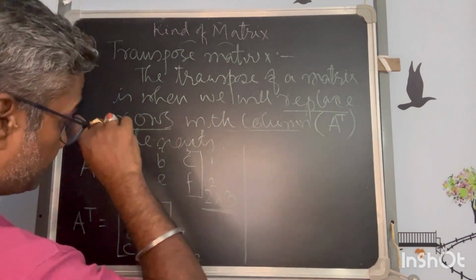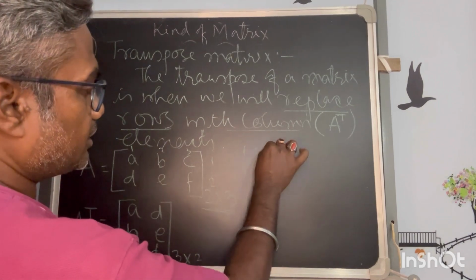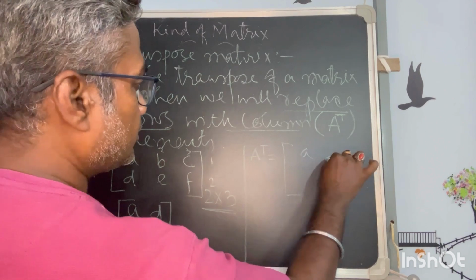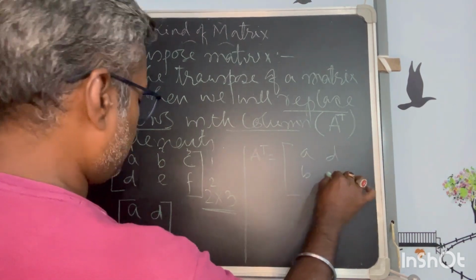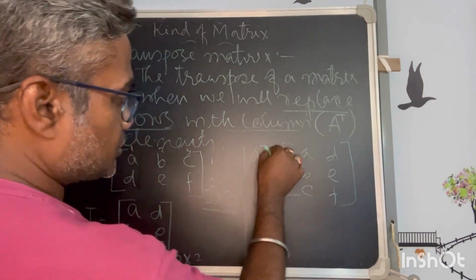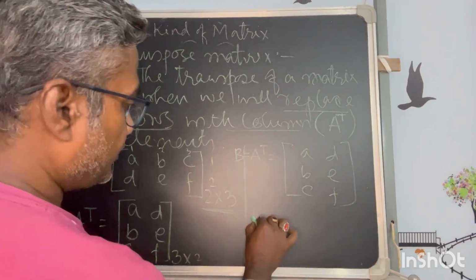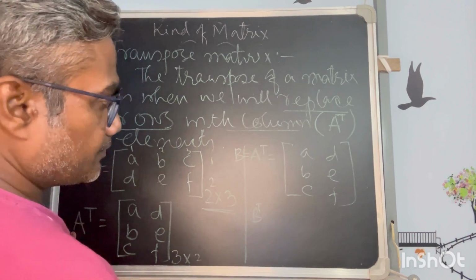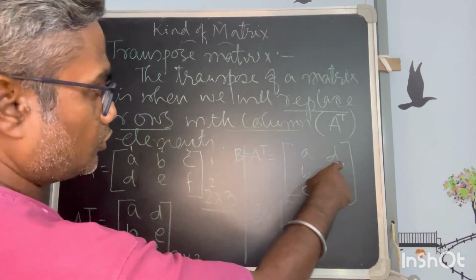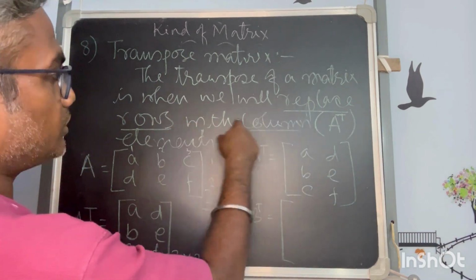This definition, if I say this is my element, and if I take the transpose of this, let's say I'm giving it the name B. Now if I want to get B transpose, what would be the case? As per the definition, rows will be replaced with columns.